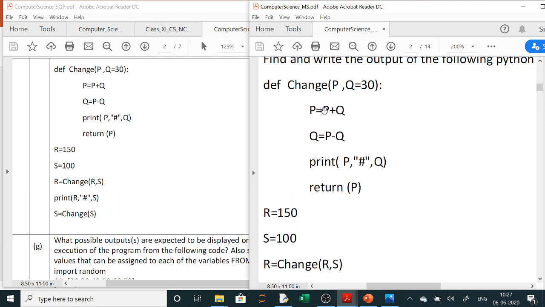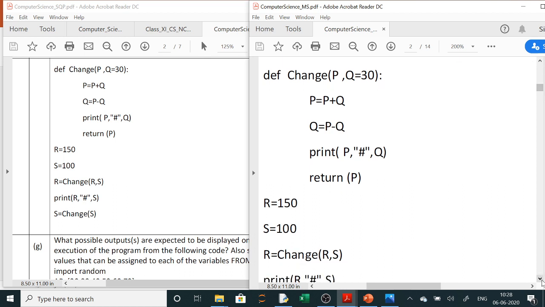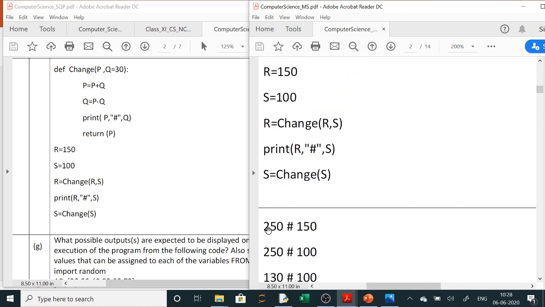So P will be 150 plus 100, that is 250. Q will be P minus Q, means 250 minus 100, it is 150. Now when you are printing, P's value is 250 hash, Q's value is 150. So the first output you can see here is 250 hash 150.